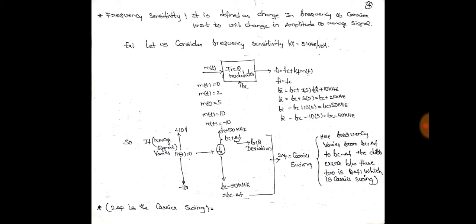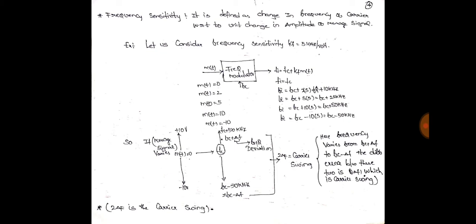What it means is, if the amplitude of the message varies, there should be a variation in the frequency of the carrier. The information is present in the frequency only, so we call it frequency modulation. In the previous class, if the information is present in the amplitude of the carrier, we called it amplitude modulation. Am I right? So this is how you understand it.